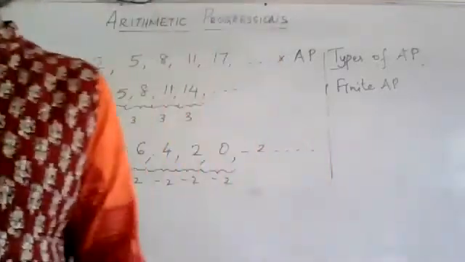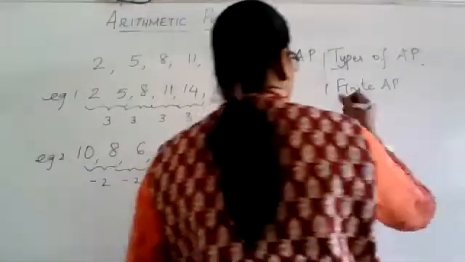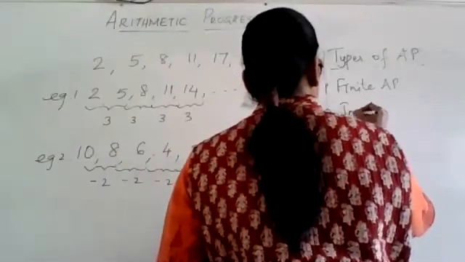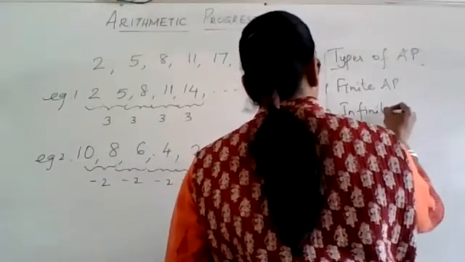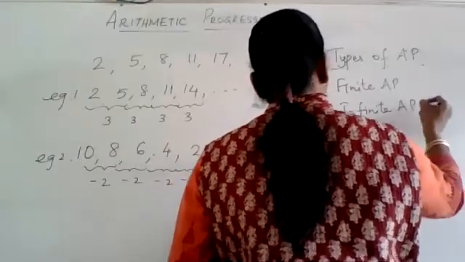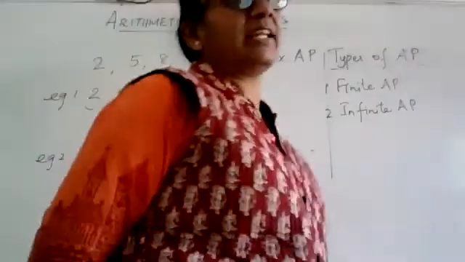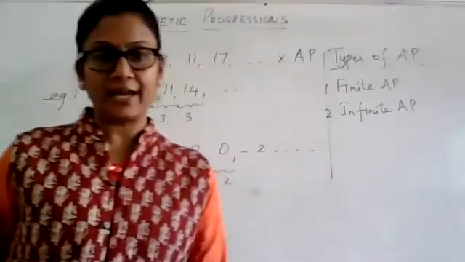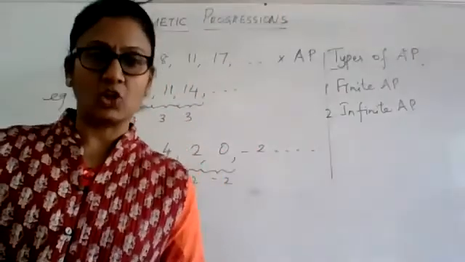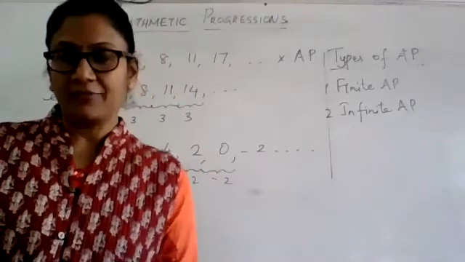The second one is an infinite AP. Can you guess what should be the definition of an infinite AP? Ma'am, when an AP has got infinite number of terms, then it is called an infinite AP. Now, more specifically, if an AP has got a last term, then it is called a finite AP.